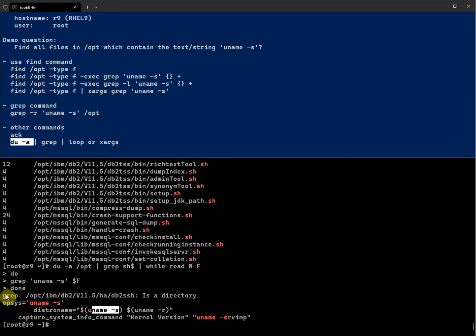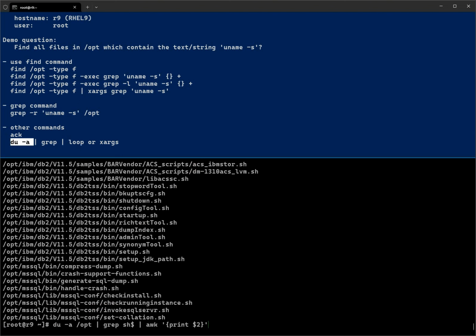That is the file. A similar thing we can do with xargs as well. First we need to get the list of files, and then we use xargs grep uname -a.